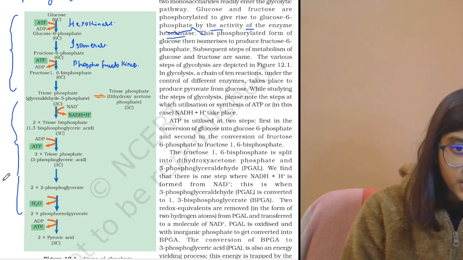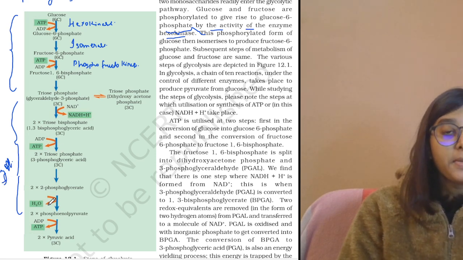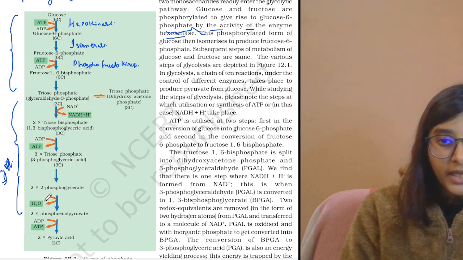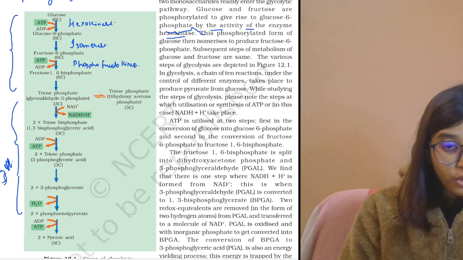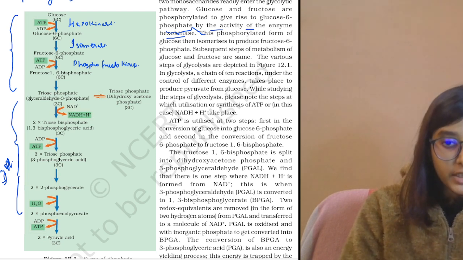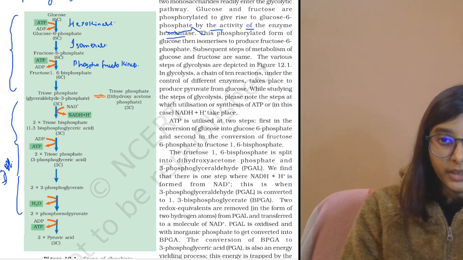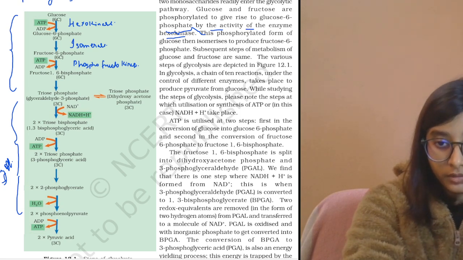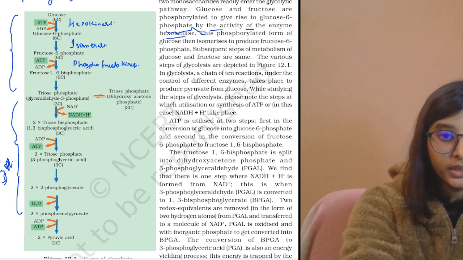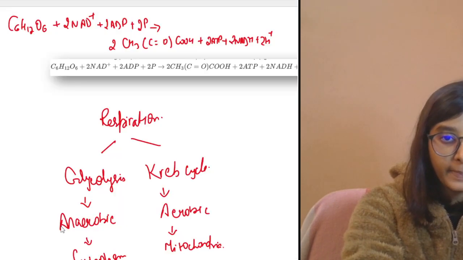That is being formed here. It's a payoff phase. Why am I saying payoff phase? Because here the ATP molecules are being released. And it's given here that two redox equivalents are removed in the form of two hydrogen atoms. So water molecules are also being released, ATPs are being released, and NADH is also being released. So what can we say from here?